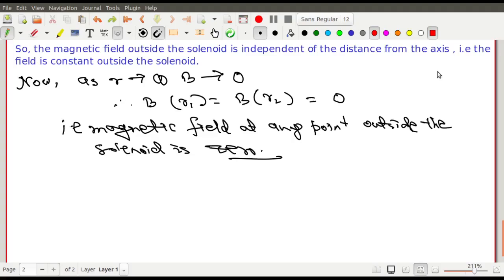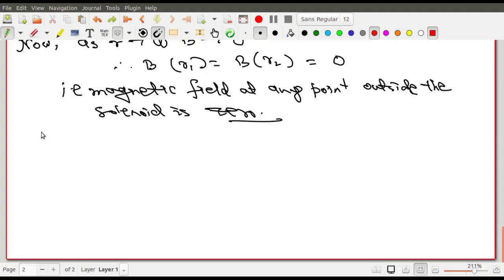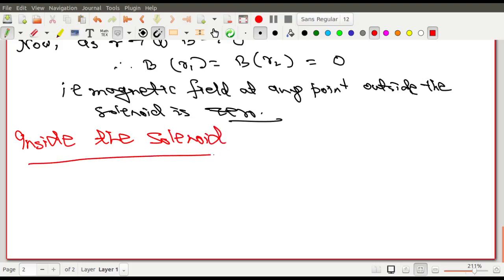Okay, right. So that is done for the outside points, and the next is inside the solenoid. Let us see what happens inside the solenoid. Inside the solenoid the expression is mu0 n i, which can be deduced from Biot-Savart's law after a long laborious calculation, but here you will see that only 2 to 3 lines of calculation will help you, and you are going to use the fact that the magnetic field outside the solenoid is 0.